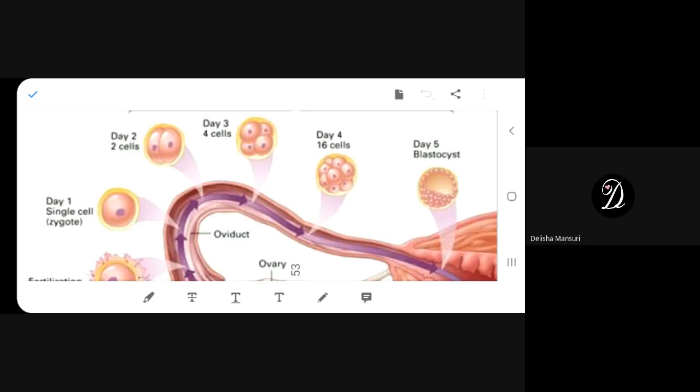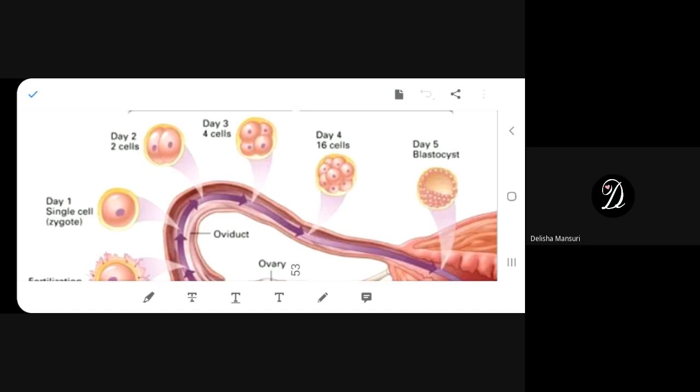Next question. Fertilization is necessary even in asexual reproduction. Just now you gave me the amoeba example, so what will be your answer? False. Very good. It is not at all required. That's why it is asexual reproduction. So in asexual reproduction, fertilization does not take place. Good.